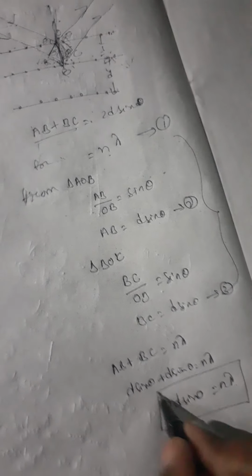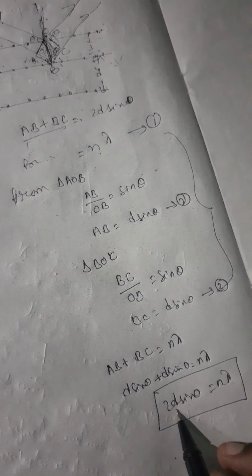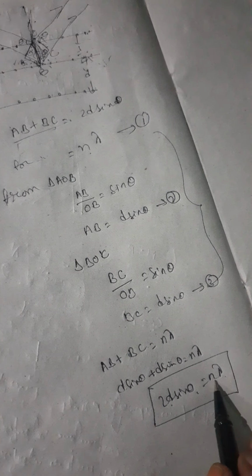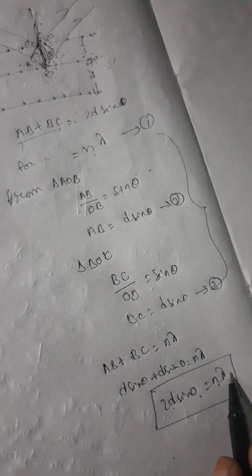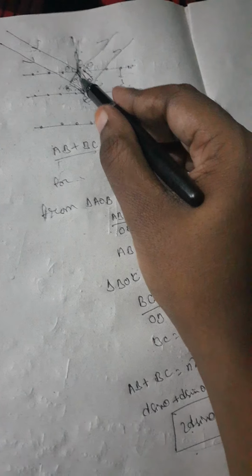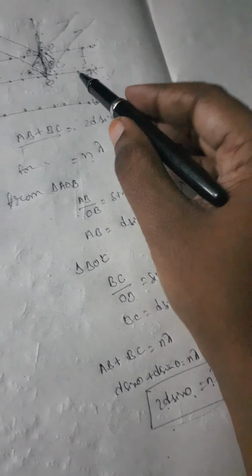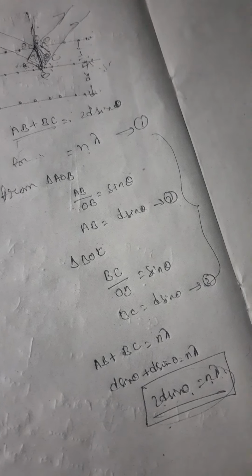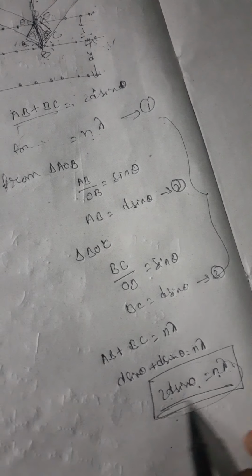This is known as the relation between the distance and angle, and also the integer and the wavelength. That one we call Bragg's equation. d is the distance between two successive planes, theta is the angle of incidence, n is the integer, and lambda is the wavelength. This one we call Bragg's equation.